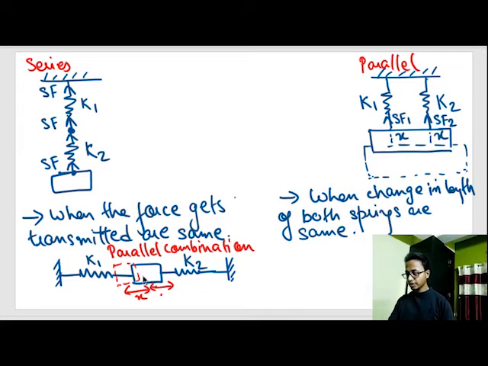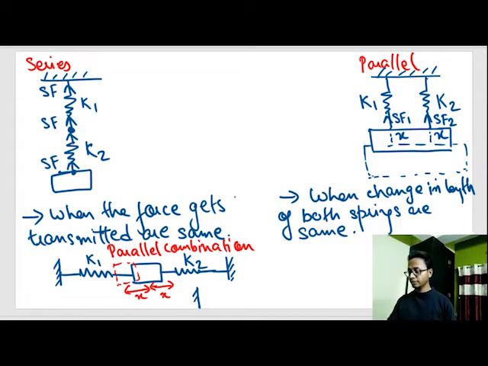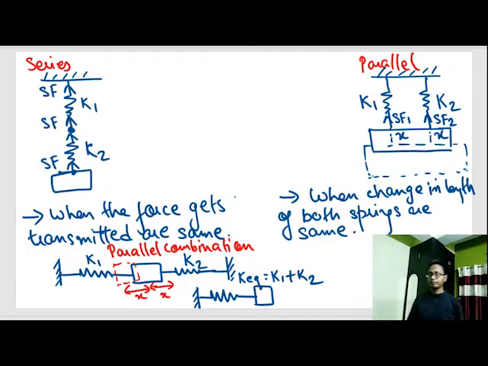That means if K1 is being compressed by x distance, K2 is being elongated by x distance. That means the change in length of both the springs is the same. That means they are in parallel combination. If I have to reduce this to a single spring, K equivalent would be K1 plus K2. This is one important note. Make it.